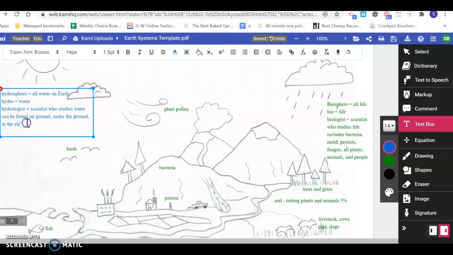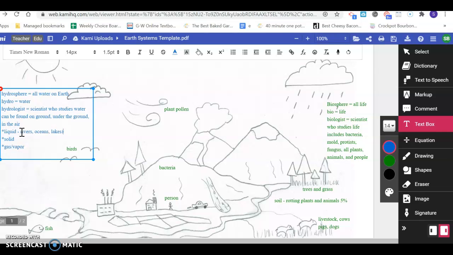He's awful big, my little box here, right? Water can be found in three different forms. We have liquid. I'm going to write them all down and then we'll come back. We have solid water that's found naturally on the earth, and we also have gas, otherwise called vapor. Okay, let's go back to liquid for a minute. So liquid could be found in rivers, oceans, lakes. Think of places you could find liquid water.